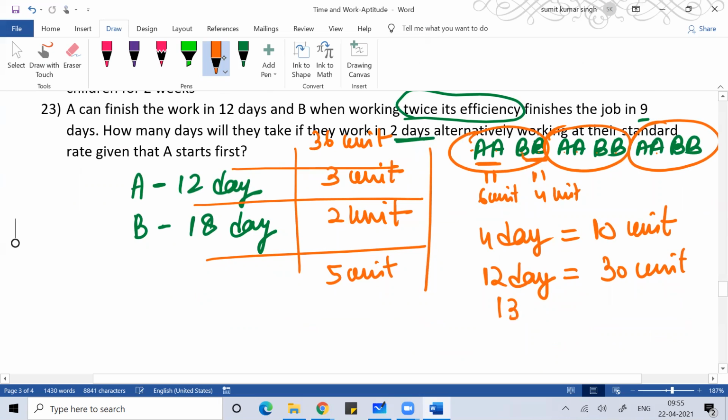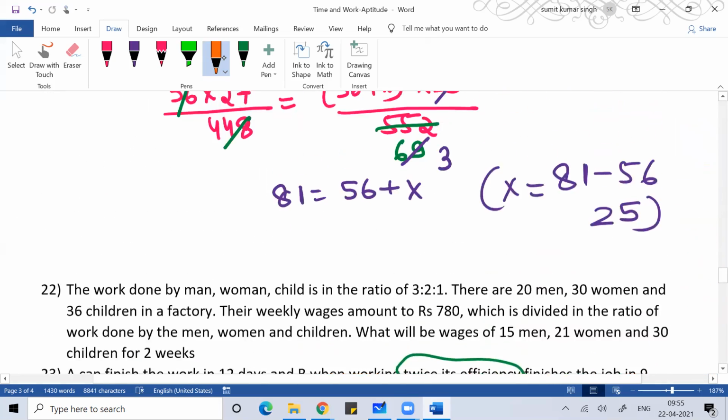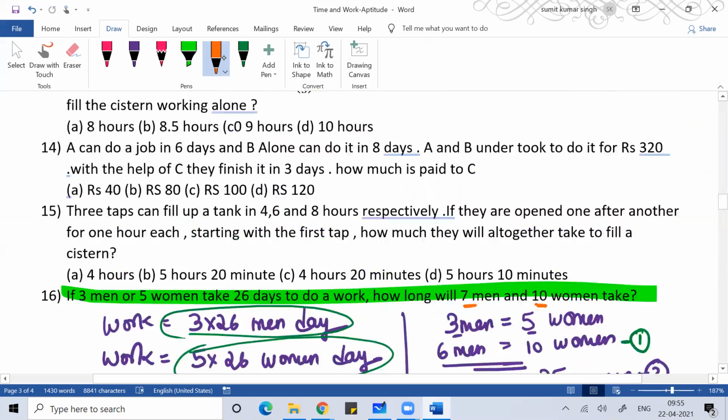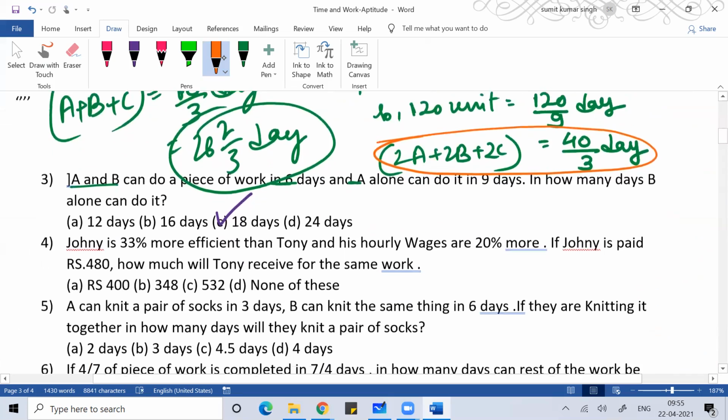Then on the 13th day, who will work? A will work, and A will do 3 units of work. So a total of 33 units of work is done. Then on the 14th day, A will work for 2 days and then B will work for 3 days. Again 3 units of work will be done, and then a total of 36 units of work is done. So you can understand, whenever we talk in terms of efficiency, the more the efficiency, the fewer the number of days you will take to do the work.